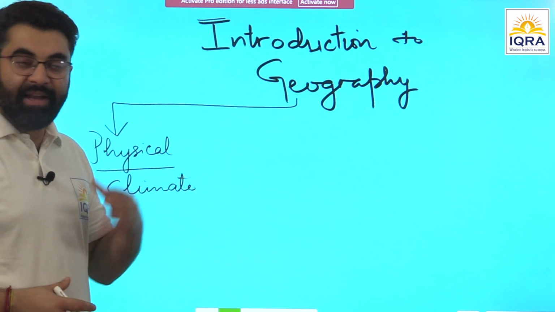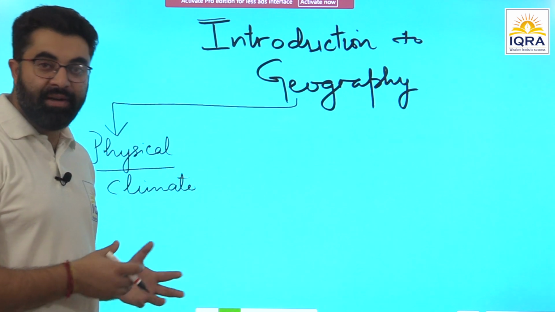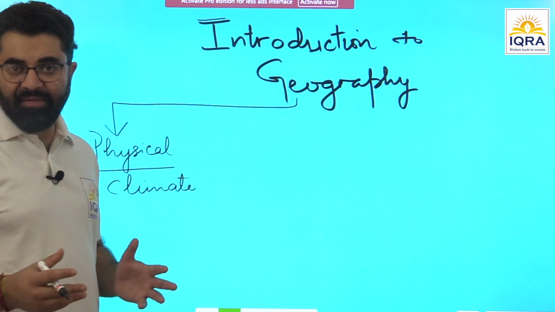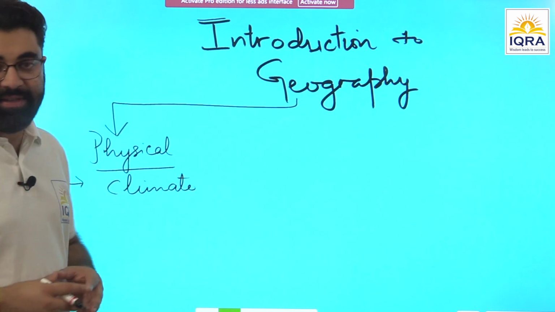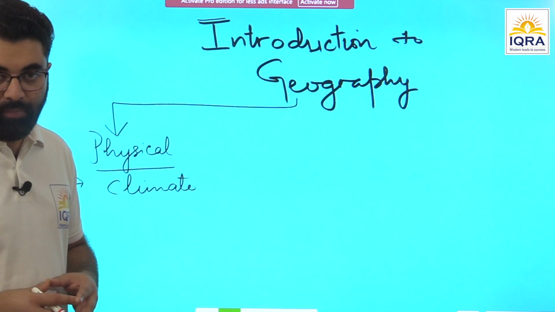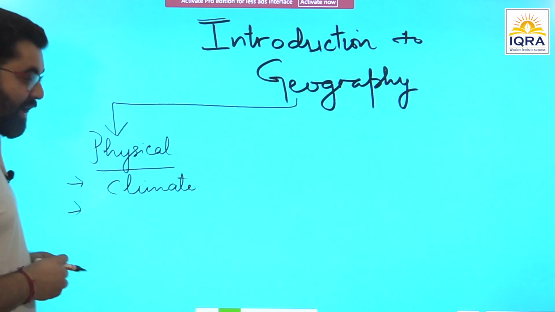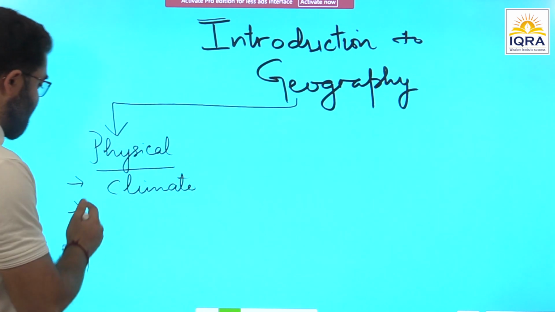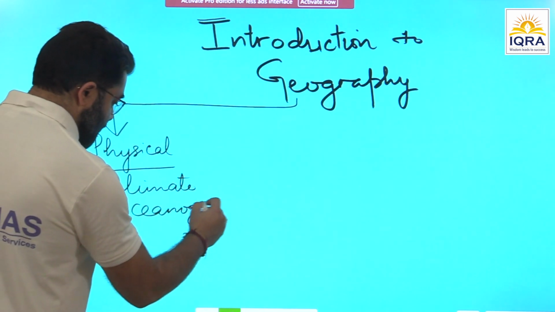and how these concepts are applied in different parts of the world, like what is Mediterranean climate, what is China type, what is British type climate, what is monsoonal type, savanna type, all these types of climate. To understand these climates in totality, we should be very clear with the basic concepts of climate. Then after having discussed climatic conditions, we'll relate the same with oceanography.